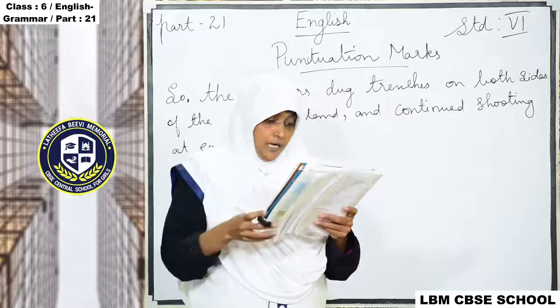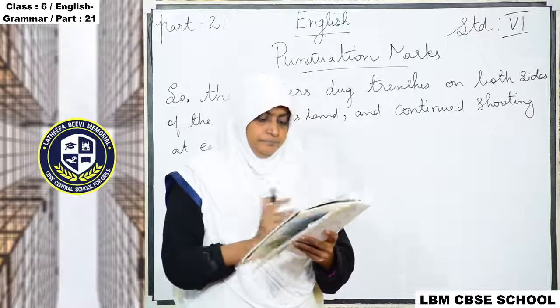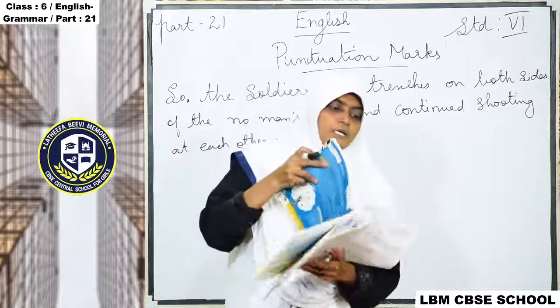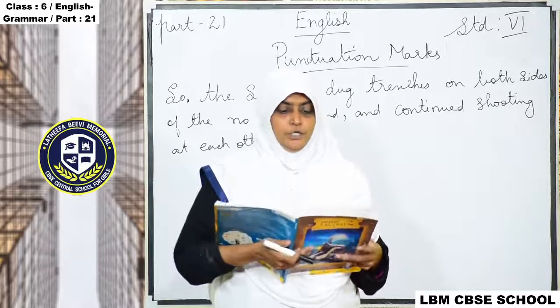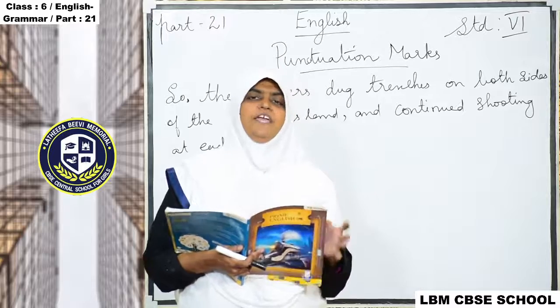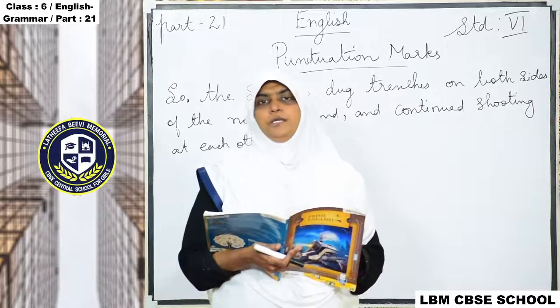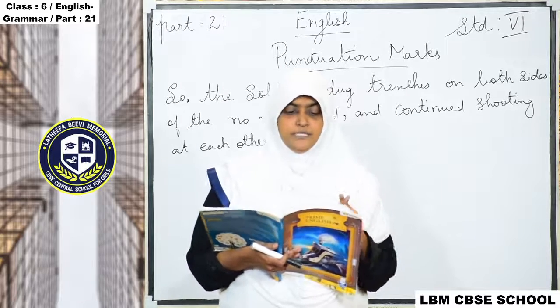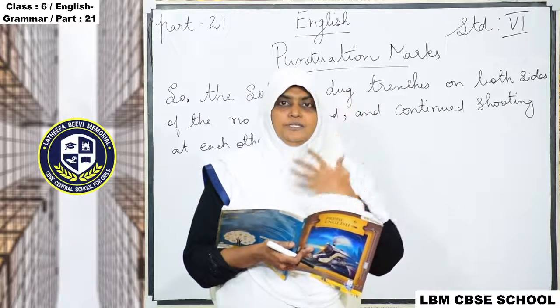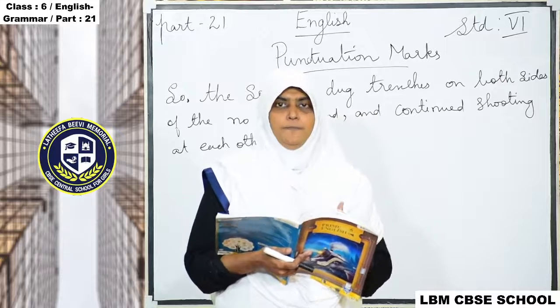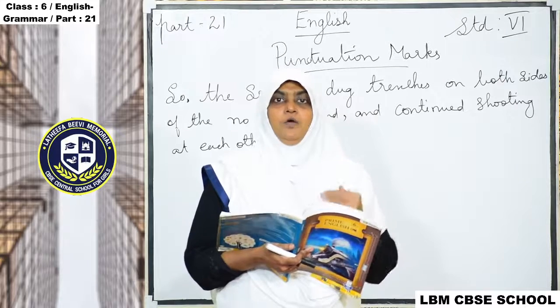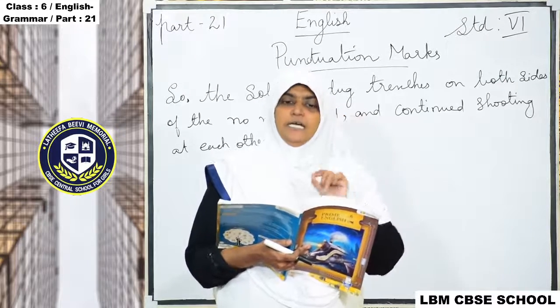A comma is used between parts of a sentence, showing short pauses. Why are we using the commas? When you are saying a sentence, you need a pause. Pause means you have to stop for a while. For that we are using the commas.